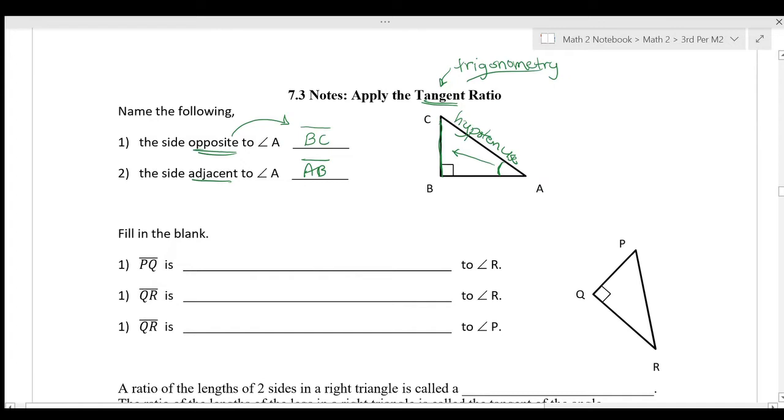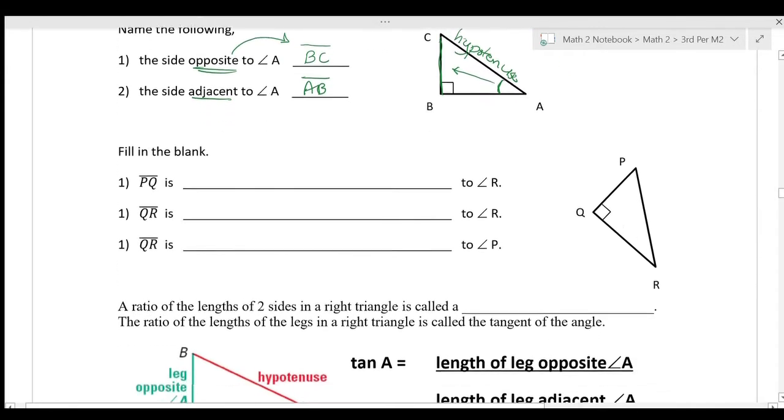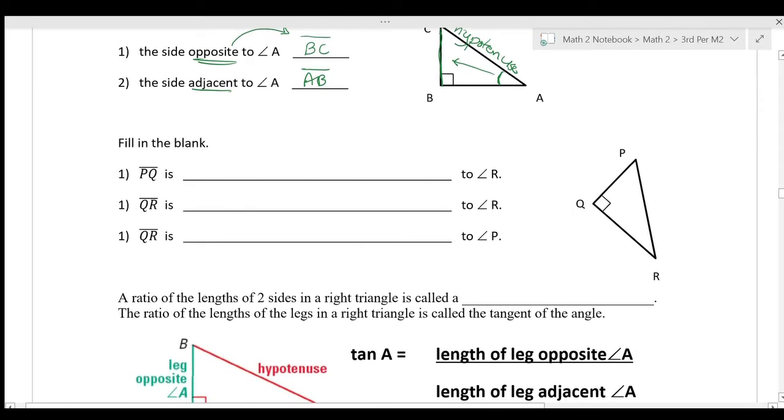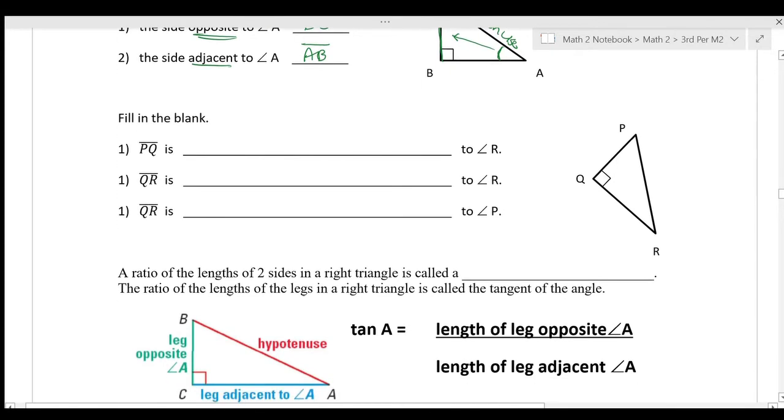It shares a letter, it touches that angle, and it's not the hypotenuse. So side opposite always is the other two letters. Side adjacent shares a letter. As we look at this next example, fill in the blank: side PQ is what to angle R?